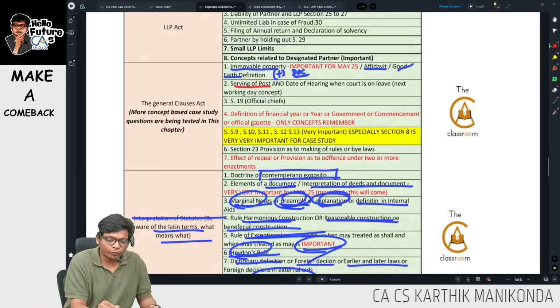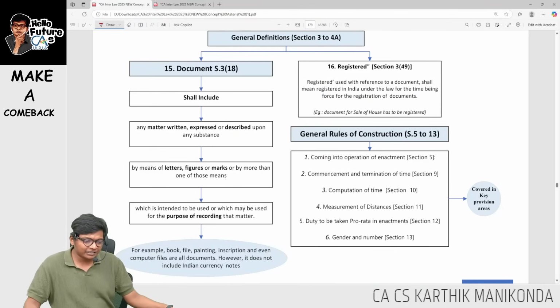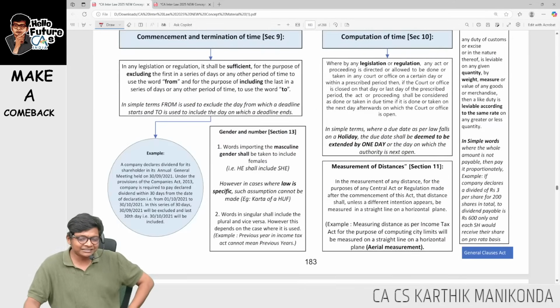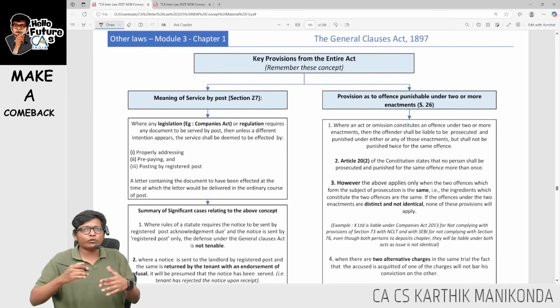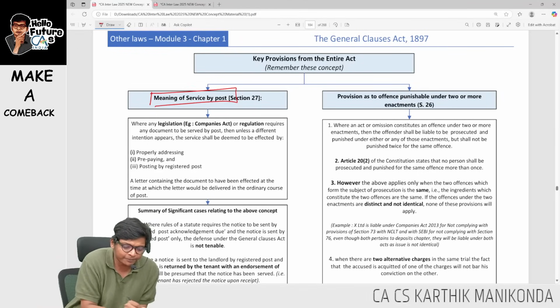Next, the serving of post and date of hearing when court is on leave. All this will be there in our key provisions, guys. I have key provisions in our book which you have to learn at least. These both key provisions you fully learn, but among expected questions, the meaning of service by post is important.